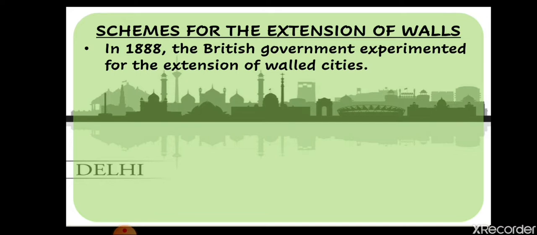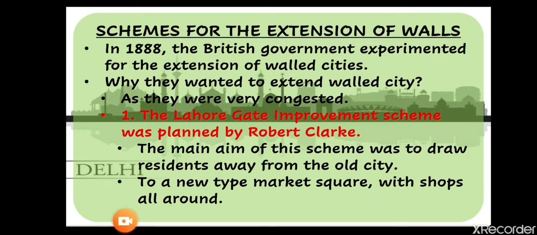Extension मतलब क्या हुआ? आगे बढ़ना और city को फैलाना. Okay, so they started breaking up the walls of the city, and why they wanted to extend the walled city, as it was very congested. Because the walled city of Shahjahanabad was very congested, that is why Britishers wanted to extend it. They wanted to spread Shahjahanabad more, that is why they wanted to break down the walls.